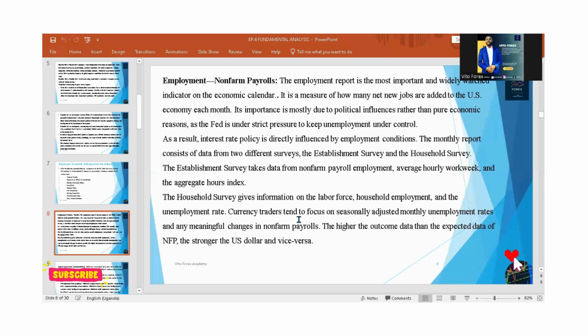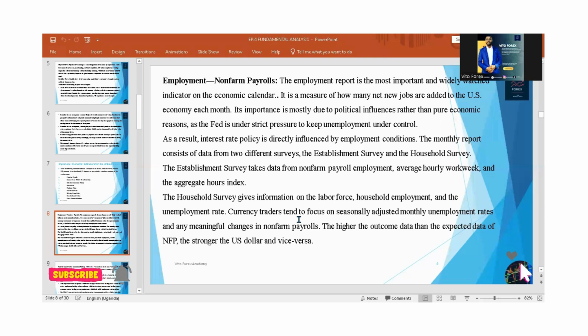Its importance is mostly due to political influences rather than pure economic reasons, as the Fed is under strict pressure to keep employment under control. As a result, interest rate policy is directly influenced by employment conditions, and this monthly report consists of data from two surveys, like we shall see. One, we have the establishment survey. Two, we have the household survey.